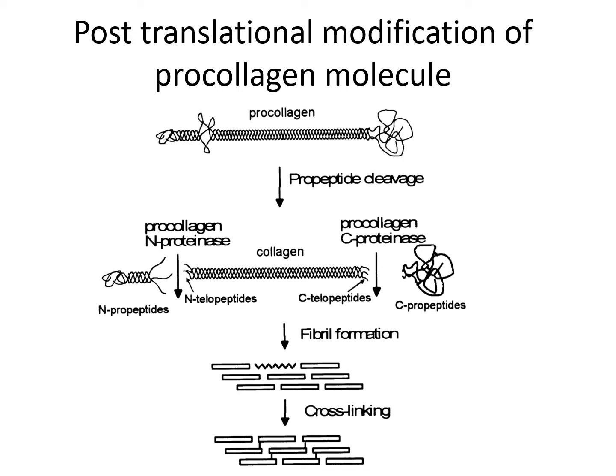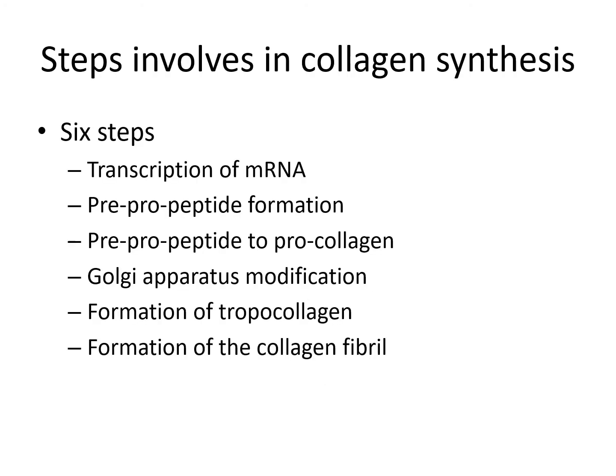Post-translational modification of the procollagen molecule. Procollagen undergoes propeptide cleavage and modification, then binds into fibrils and forms the fibril, followed by cross-linking, and finally produces the mature collagen. There are six steps involved in collagen synthesis.